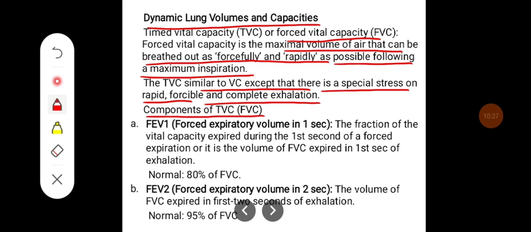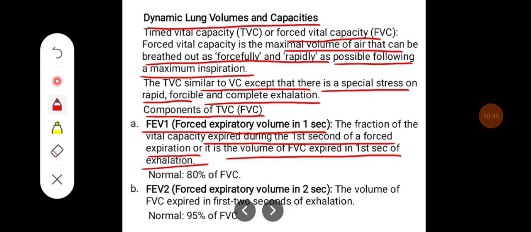Components of timed vital capacity are FEV1, that is the forced expiratory volume in 1 second. It is the fraction of the vital capacity expired during the first second of forced expiration, or it is the volume of FVC expired in the first second of exhalation. Normally 80% of the air is expired in the first second, so it is around 80% of the FVC.